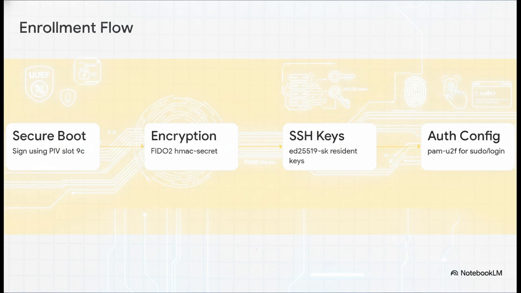It basically guides the owner through 4 idempotent steps, which you can totally skip if you need to. Step 1 configures the UEFI firmware to accept the owner's keys, signing the initial unified kernel image. Step 2 binds the root and user partitions directly to the YubiKey via FIDO2 Hydra. Step 3 creates SSH resident keys that physically live on the YubiKey for highly secure remote access. And Step 4 sets up PAM U2F. That means you literally have to physically touch the YubiKey for any sudo operation or local login.